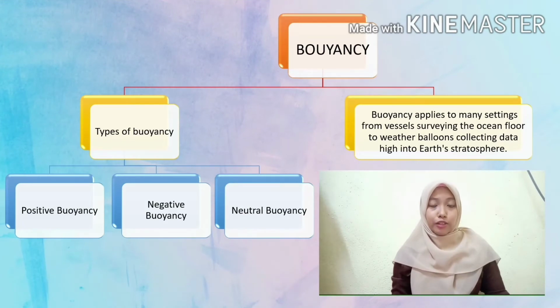Buoyancy applies to many settings, from vessels surveying the ocean floor to weather balloons collecting data in Earth's stratosphere. There are three types of buoyancy: positive buoyancy, negative buoyancy, and neutral buoyancy.